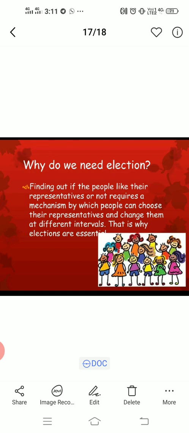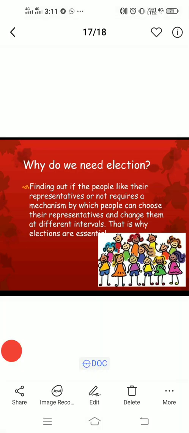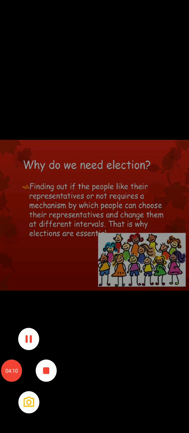And every elections are conducted after 5 years in India, and it is different in different countries. Maybe in some countries it is 6. So elections are needed to choose our government. The people who are going to make our government, we select through the elections.